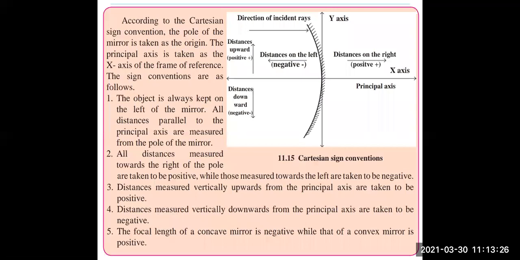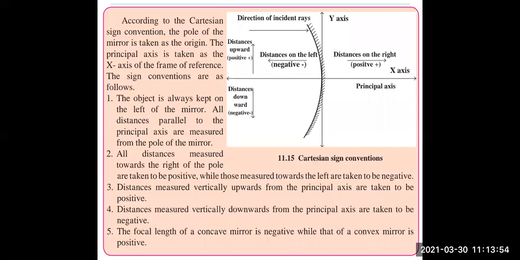Here we just have to consider on which side the object is placed and how the image is formed. So we will go through these five important points and try to memorize them. First, the object is always kept on the left of the mirror. All distances parallel to the principal axis are measured from the pole of the mirror.